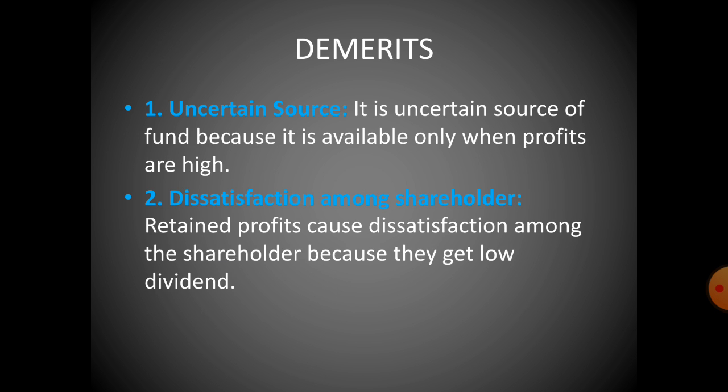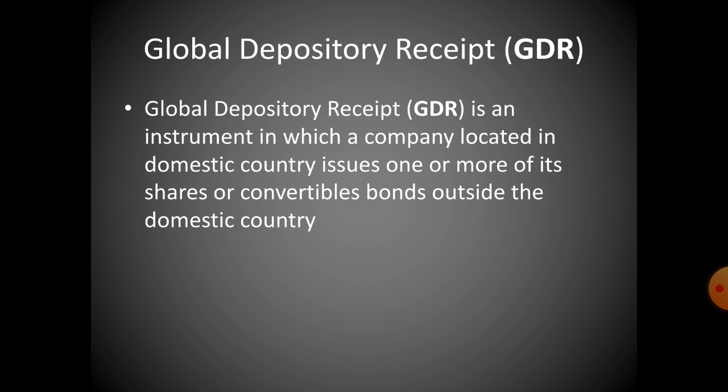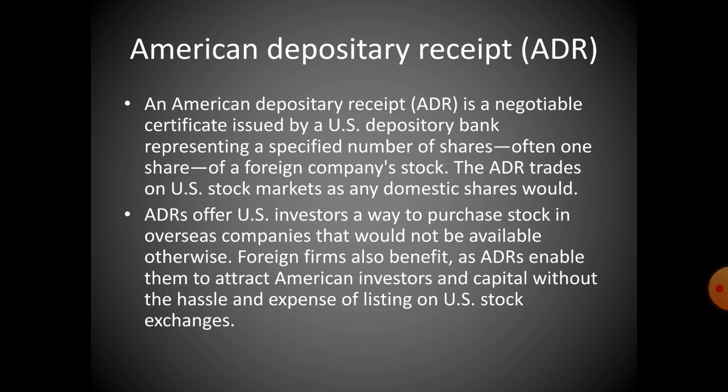Okay, so moving ahead, the GDR, Global Depository Receipt, is an instrument in which a company located in its domestic country issues one or more of its shares or convertible bonds outside the domestic country. Means whichever country it is, it will issue this outside its country, outside our domestic country.